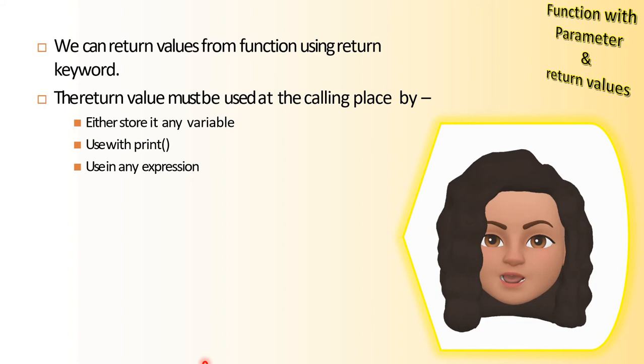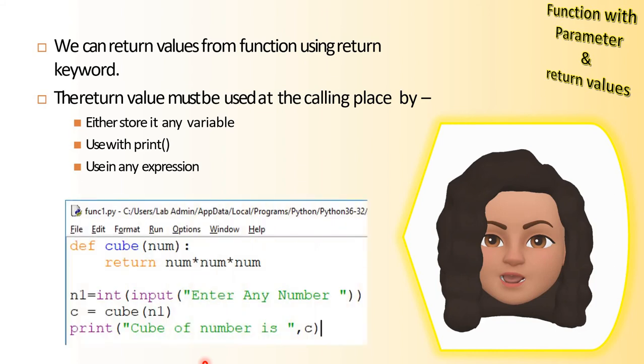So here the first example is def cube. The name of the function is cube, and the parameter used here is num, and it is returning num asterisk num asterisk num. So in the main program, the function call is assigned to a variable called C, and we are printing that C as output. So the function call can be assigned to a variable when there is a return statement. Okay, so this is an example for function with argument and with a return statement.